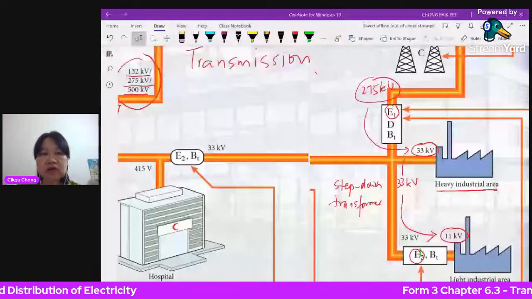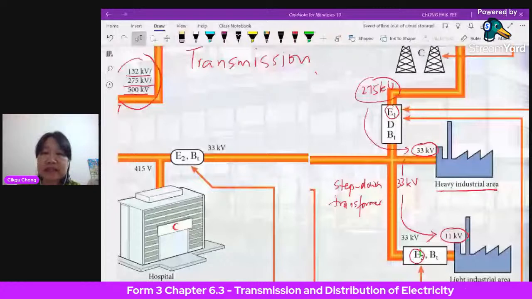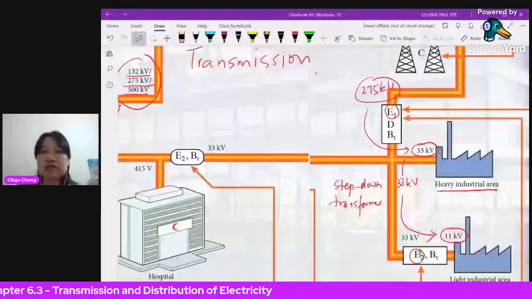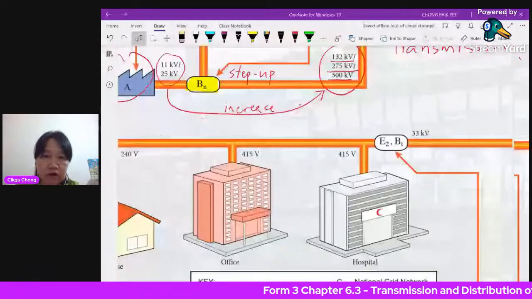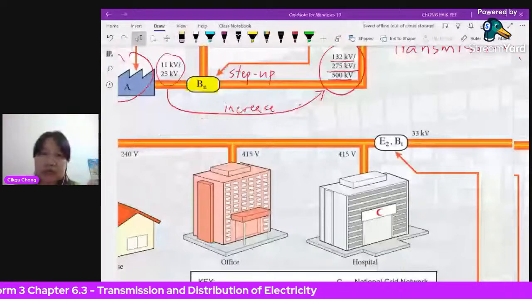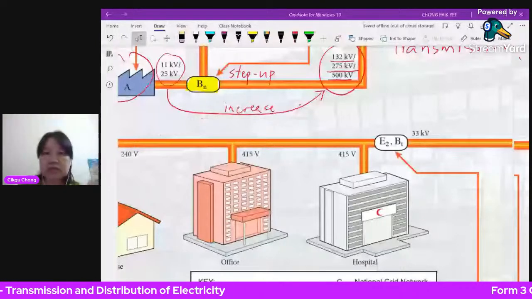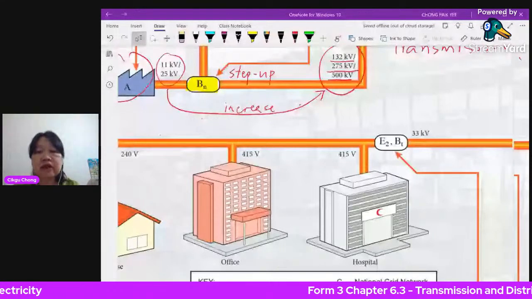So you have all these big buildings, maybe a shopping mall also, where you have many air cons. You have a lot of usage for all this electricity. So this 33 kilovolt, you have to step down to 415. This is for the users of hospitals, offices, big buildings, shopping malls, and all that. So the voltage they use is 415. So it's no longer 1,000. This here is 33,000.